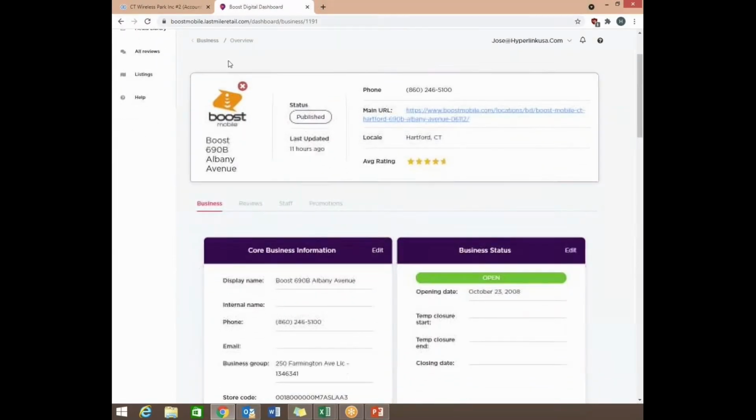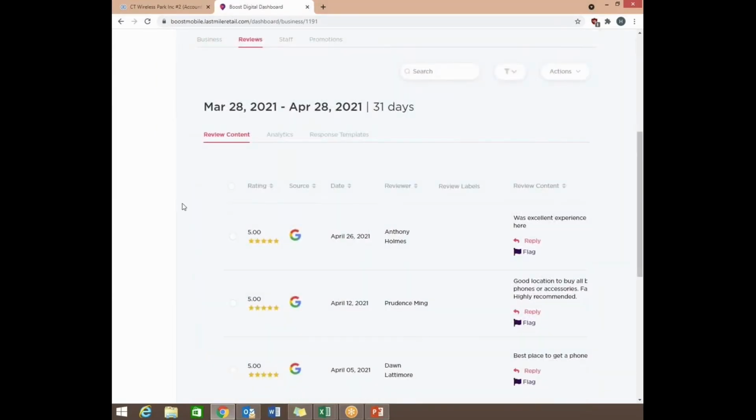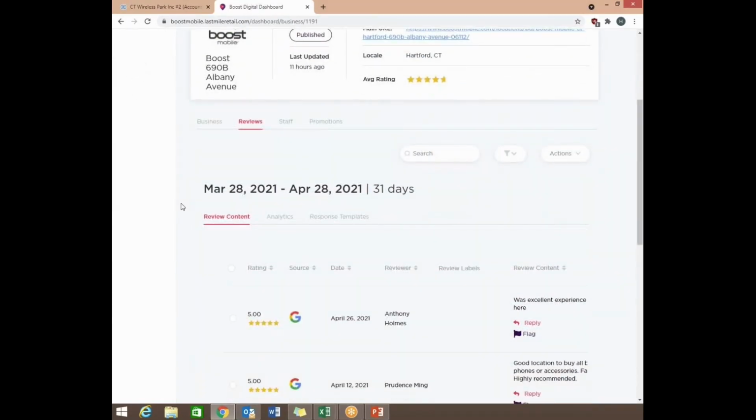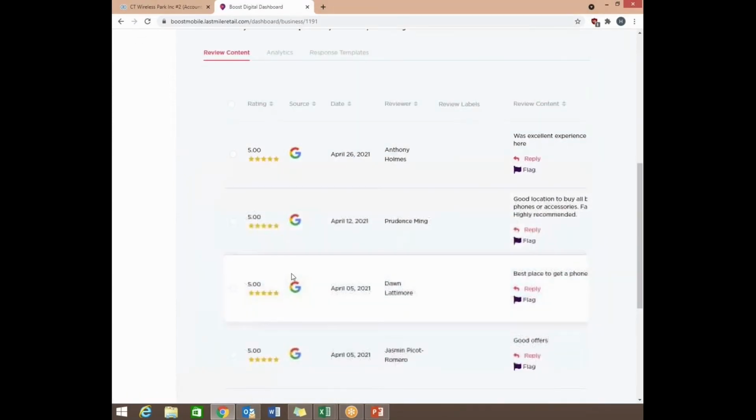So let's go back up. And this is pretty much all the basic information for your store. What I'm going to be going over now is a little section here called reviews. Once you click it, this is going to bring up reviews for your location. Since we did click a specific location, these are all the reviews for just this specific location. So these are reviews on Google and any other reviews that you would get. As you can see here, you have your rating, what star the customer is giving you, the source, whether it's coming from Facebook or Google, when the review was posted, who the person posting the review is, and then the content. Content is pretty much the actual comment or review they left for your store, which is really nice.